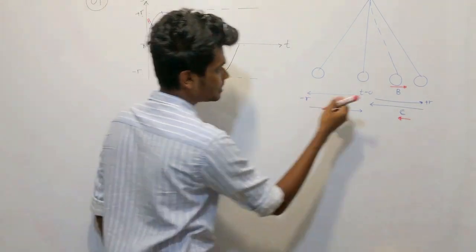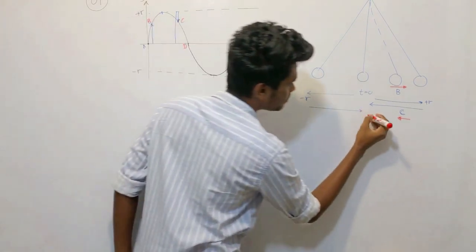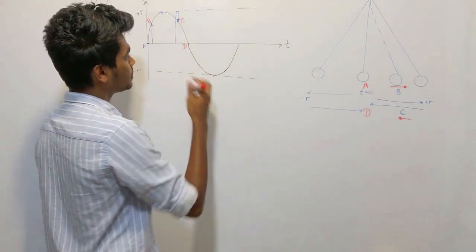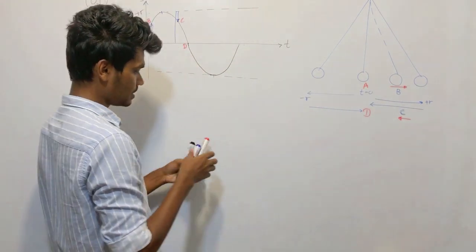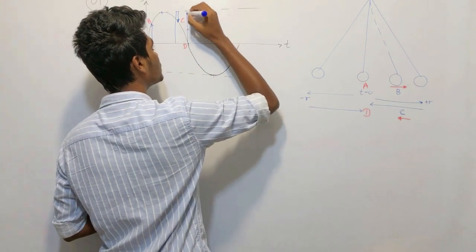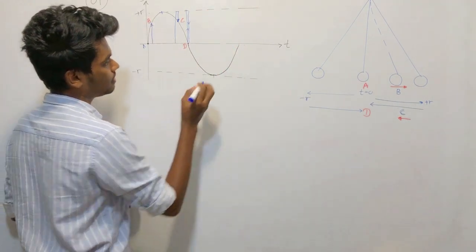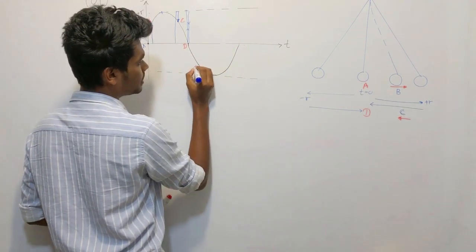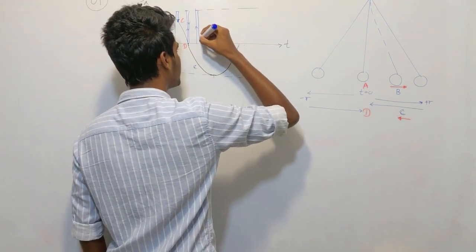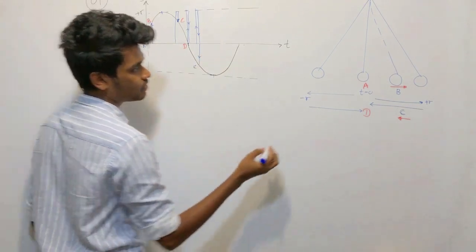D is once again when the displacement is 0, which means this, right? And then what is E? E point is, it has moved to the top, returned back to the mean position, and once again moved to this point, somewhere here.